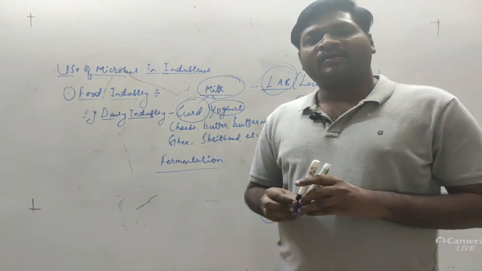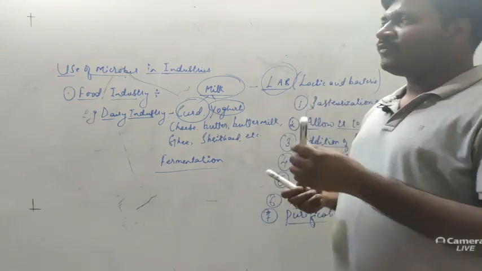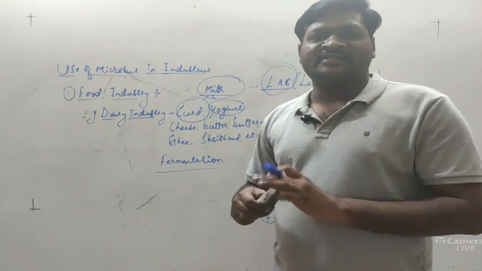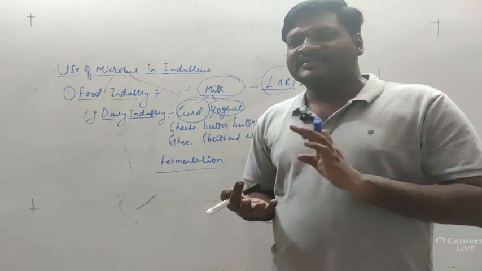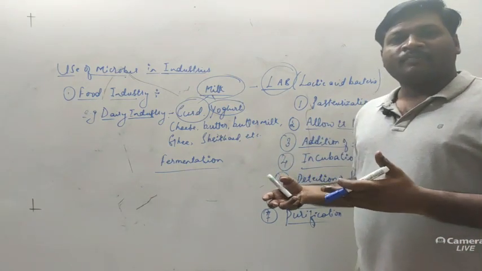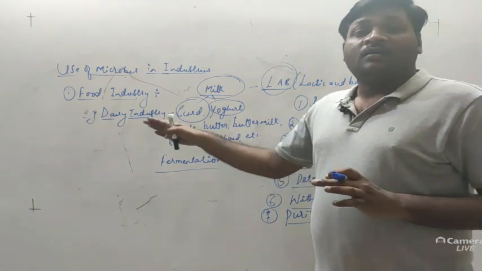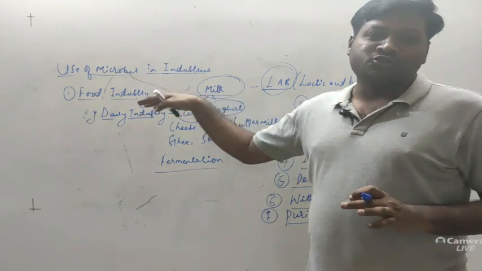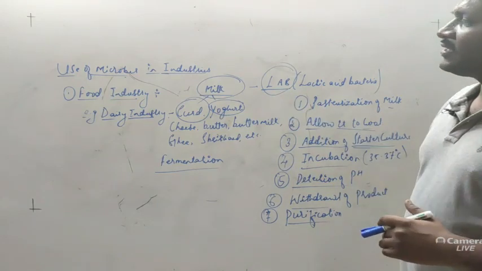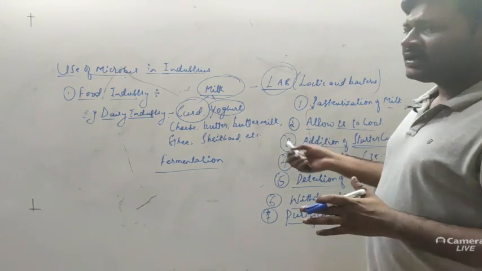As we know, like domestic or herbivorous animals, we cannot digest plant material directly, right? Why? Because in our body there is no secretion of cellulase and pectinase. So what we have to do? We have to digest those materials in the industries itself with the help of pectinase and cellulase enzymes. After that, the fruit juice which is available will be purified and packed into bottles. The enzymes used there are also produced by bacteria or some fungi. So these are certain examples under the food industry. I hope you are getting this. If you have any difficulty, you can ask me.